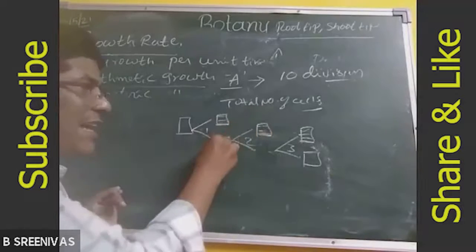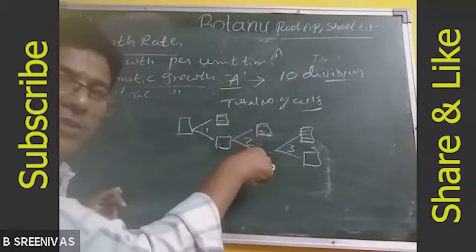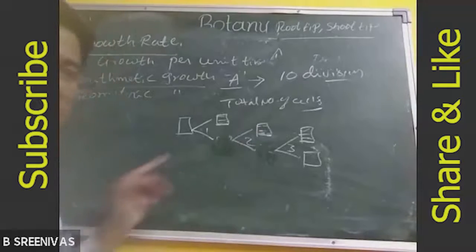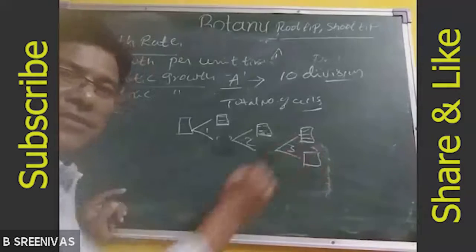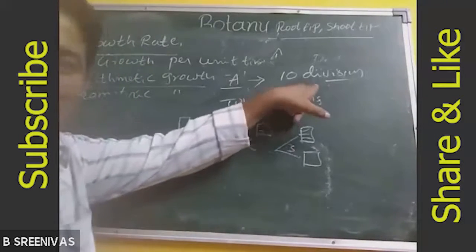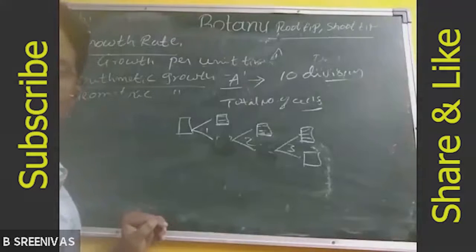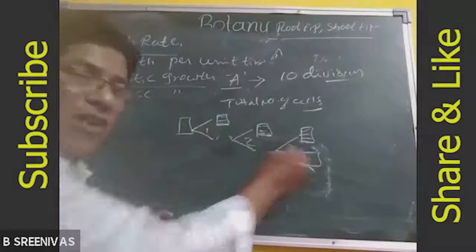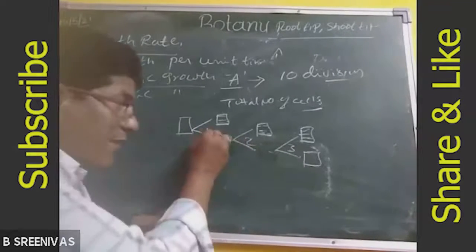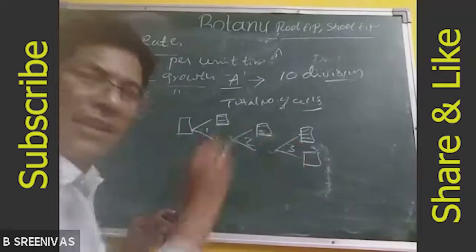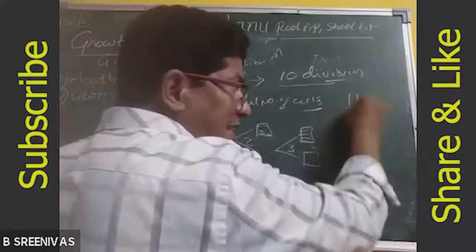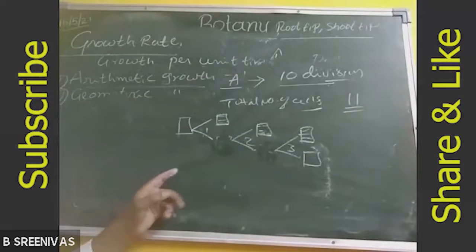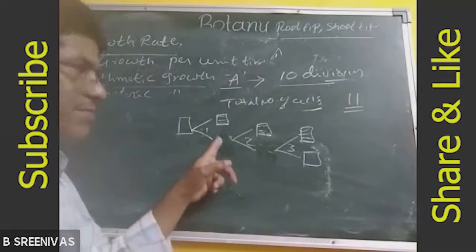Did you calculate? When this cell divides, it produces 2 cells, so we need not count this one. This cell divides and produces 2 cells. So for 4 divisions, yes, here 10 divisions are there. Then say the number of cells. For 3 divisions, how many cells are present there? For 3, 1, 2, 3. Very good. Gokul, you are right. So the total number of cells is 11. Yes, now you are correct.